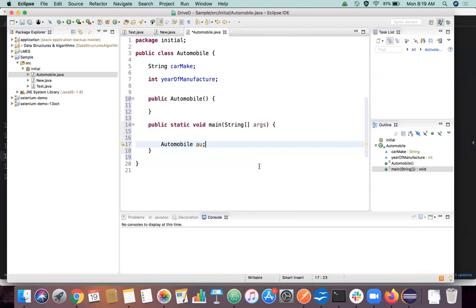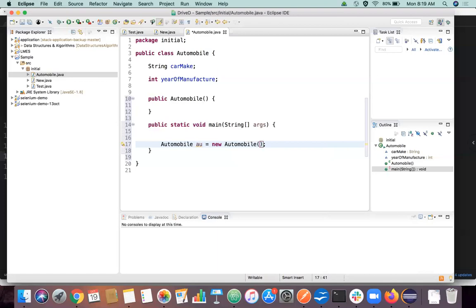Just declaring like this will not do anything at all. It will not going to create a memory for this particular object, right? It's not going to instantiate this particular object in memory. Only by declaring the new keyword, right, it is going to create a particular space for you in memory, so that this particular automobile object is in the memory.